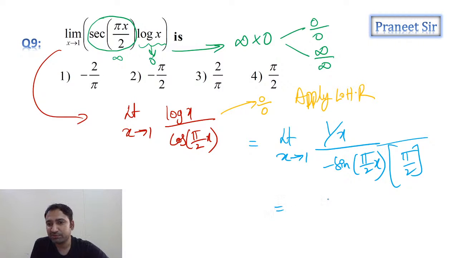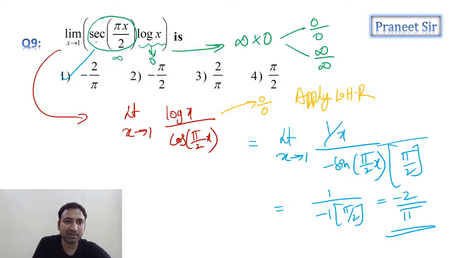Now substitute the limit. If you substitute the limit, numerator is 1, denominator is minus 1 into pi by 2. That means we're getting minus 2 by pi. So the final answer is minus 2 by pi, first option. Clear now? Yes, Jairaj, you're right. Guys, clear? How we are getting the answer?